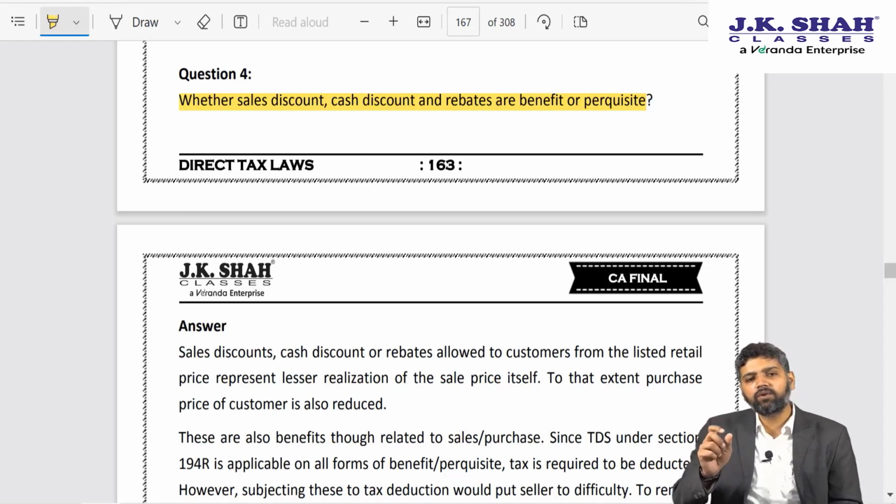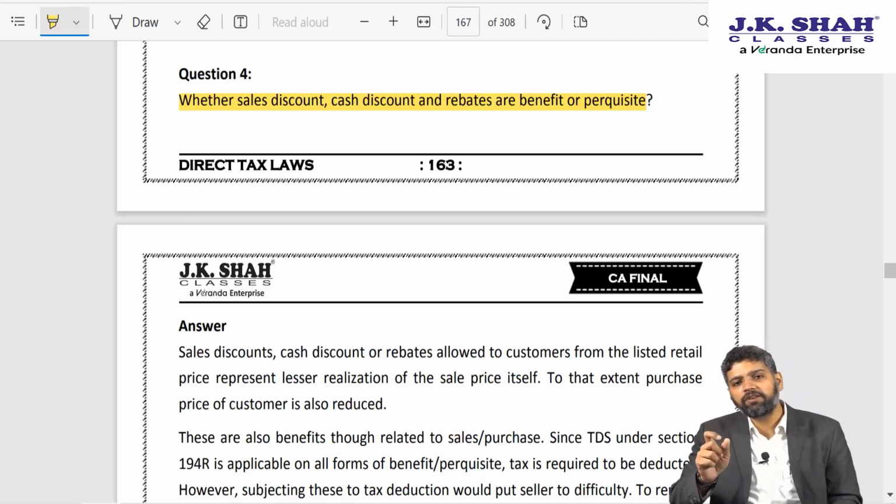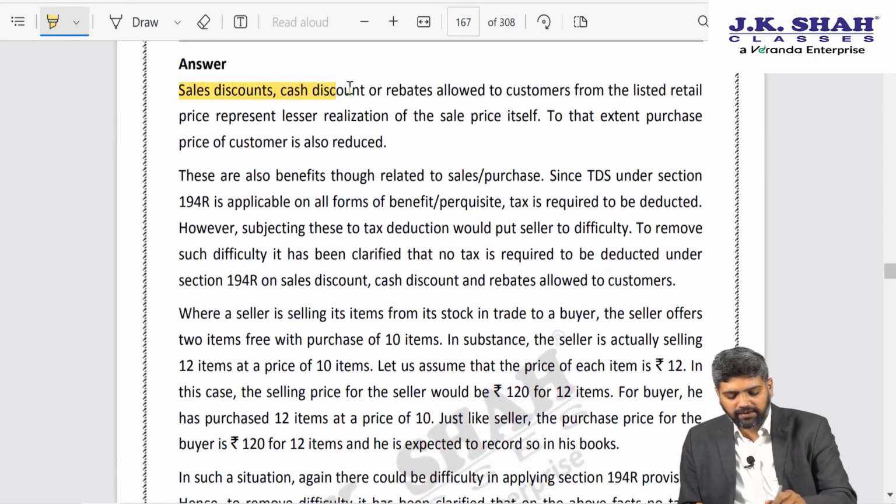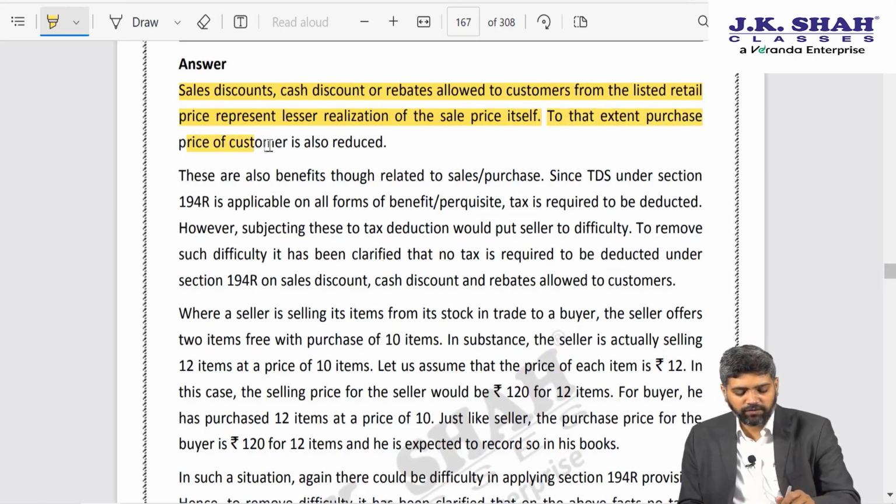So whether that discount can be considered as a benefit, CBDT says sales discount, cash discount, rebates allowed to customer from listed retail price represent lesser realization of sale price itself. To that extent, purchase price of customer is also reduced. These are also benefits though related to sale or purchase. Since section 194R is applicable on all forms of benefit or perquisite, tax is required to be deducted.